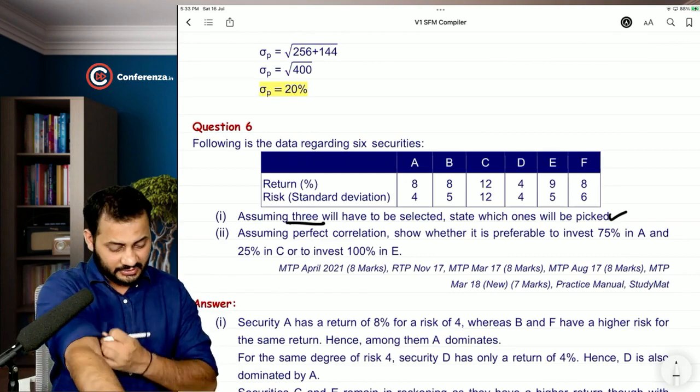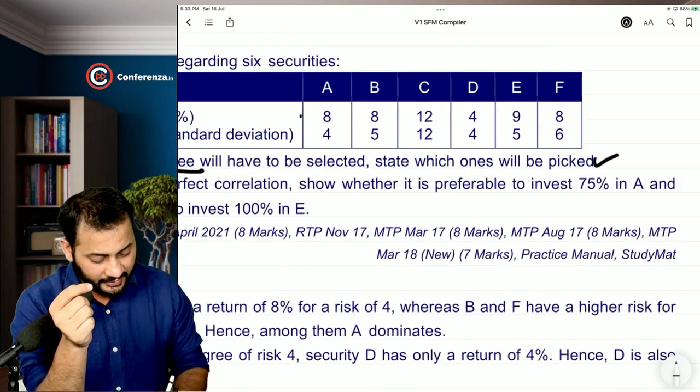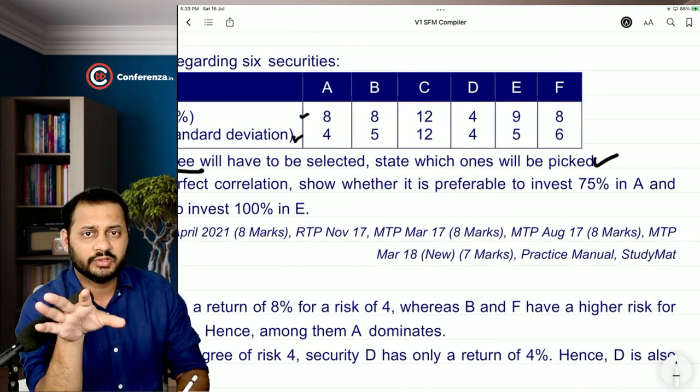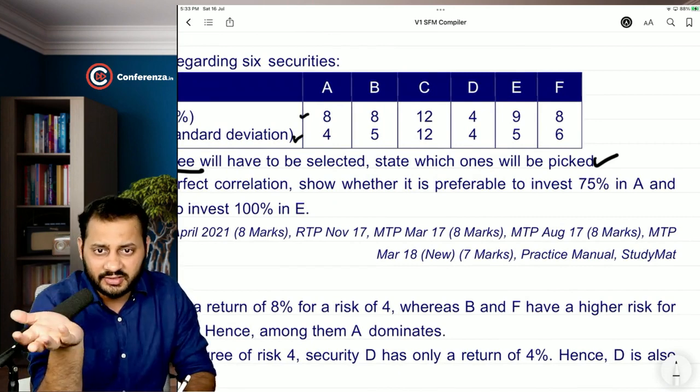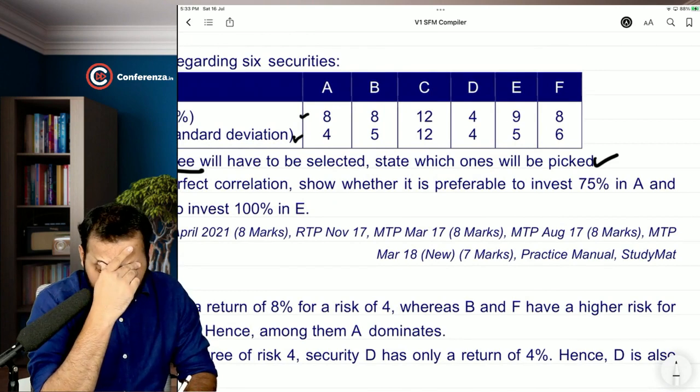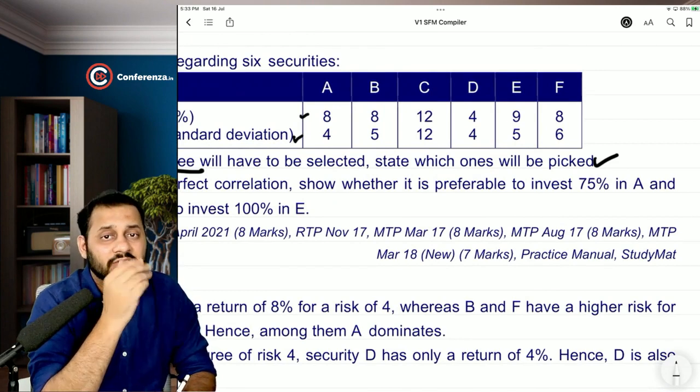So first, let's start with security A. It has 8% return and 4% risk. Just stick to it right now. I'm not saying select this one or that one, but we are going to compare these returns and risk with the other security.